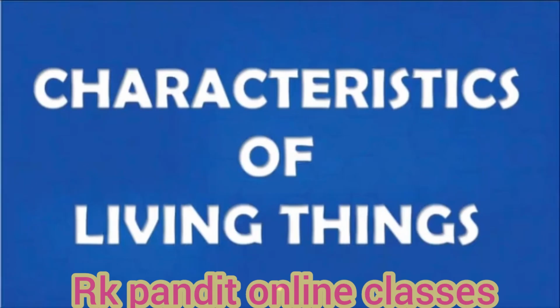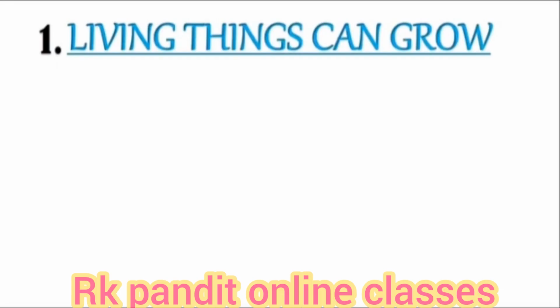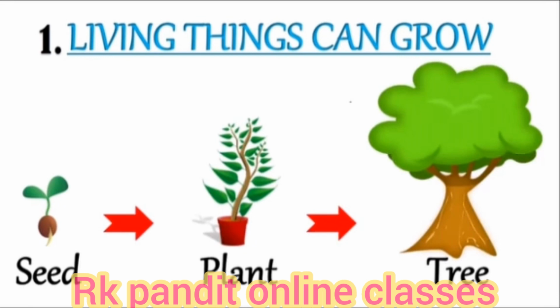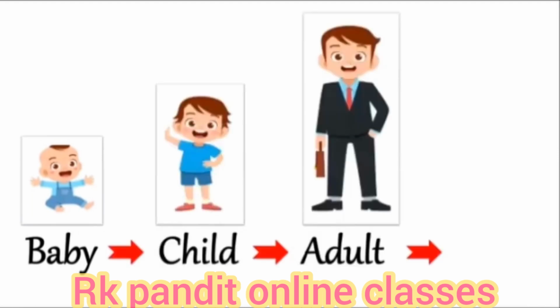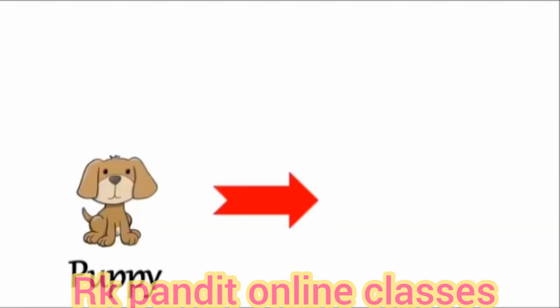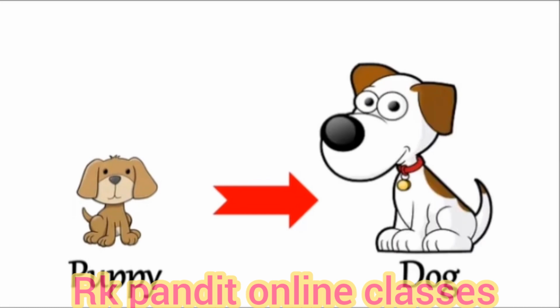Now let us see some of the characteristics of the living things. Living things can grow. A seed grows into a plant which finally grows into a tall, strong tree. In the same way, a baby grows into a child, then into an adult, and finally an old person. A puppy grows into a dog.